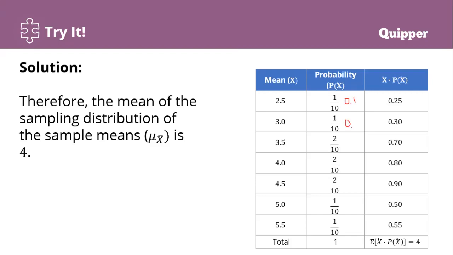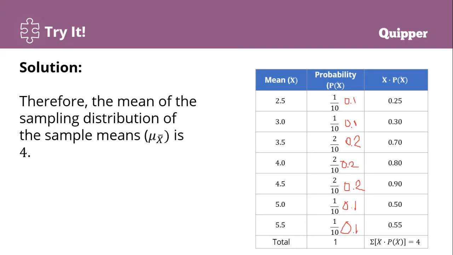Multiply them one by one. The answers go under the x times P(x) column. 4.0 times 0.2 is 0.80. 4.5 times 0.2 gives 0.90. 5.0 times 0.1, the answer is 0.50. 5.5 times 0.1, the answer is 0.55.